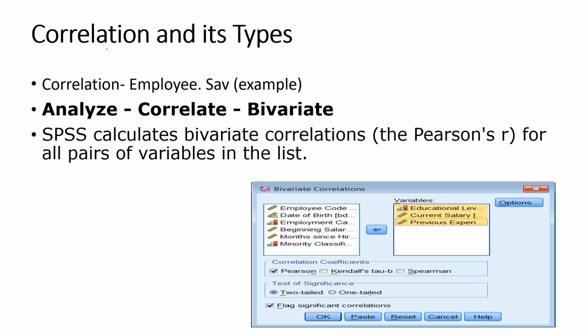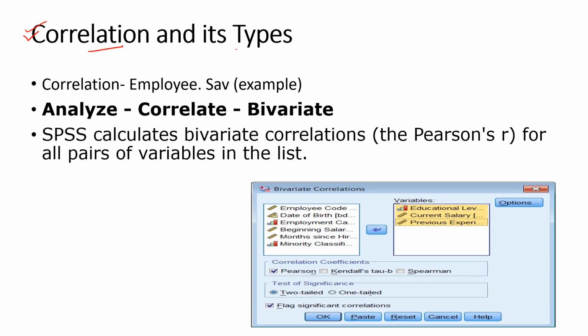So, welcome back. Now we are discussing correlation and its types. First, understand what exactly correlation is. Correlation is all about the relationship between two variables, and those variables are distributed in a quantitative form, like in the case of scale, or in the ordinal form. If they are distributed like this, we are going to see how much they are correlated with each other. So correlation is giving us two results.